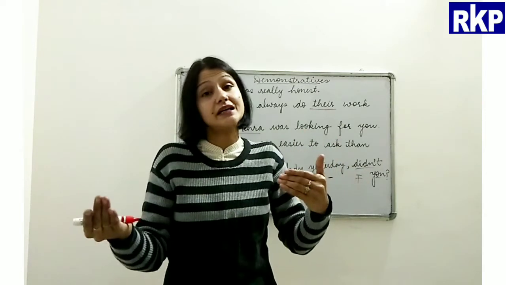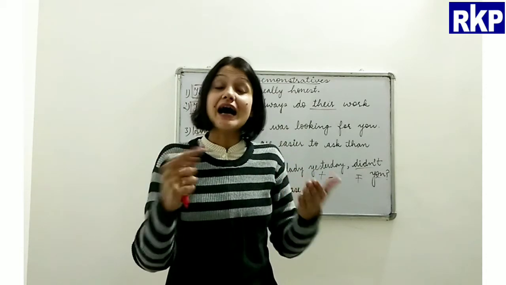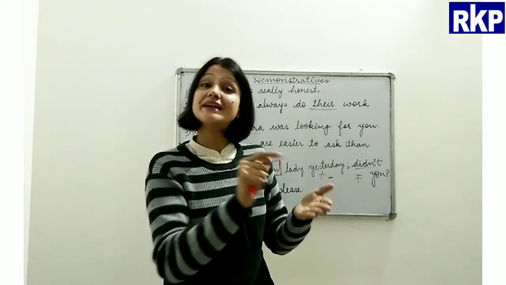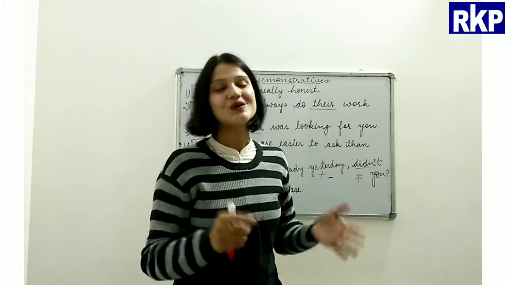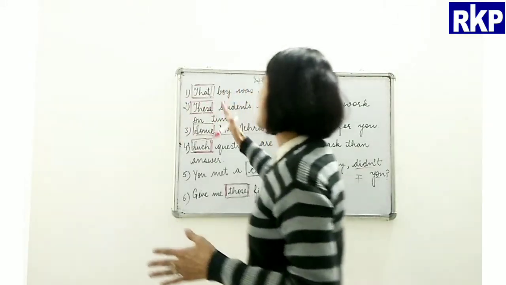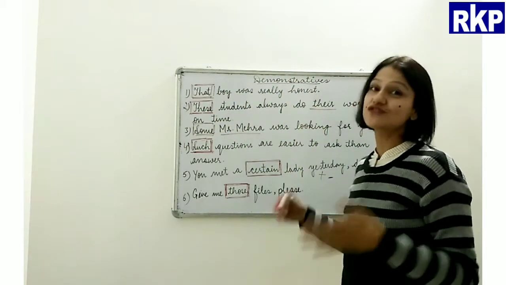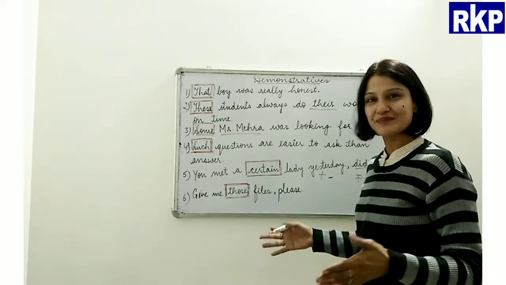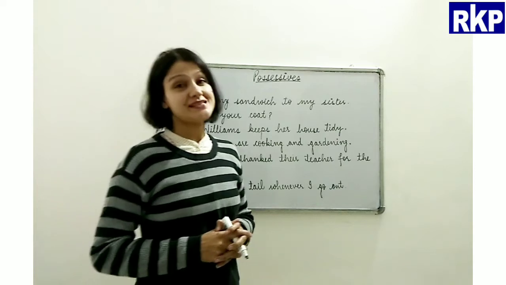The same way certain, it's not in front of me, right? I am not directly pointing out that noun, right? So I hope demonstratives are clear to you and you have understood the demonstratives which are determiners. Next we are going to talk about possessives.